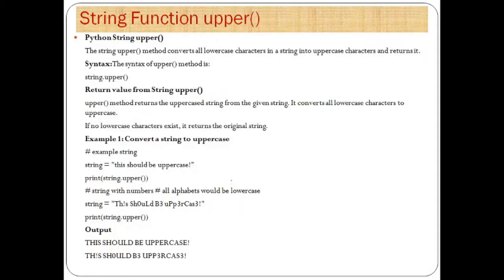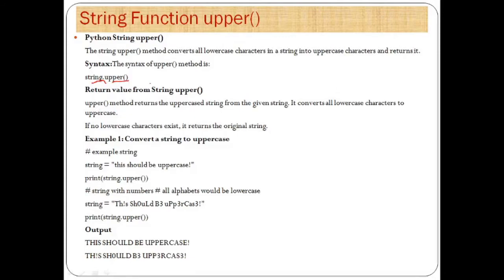Now we will see another function that we are going to implement in today's assignment, that is the upper function. The string upper method converts all lowercase characters in a string into uppercase characters and returns it. This is the syntax for the upper method: string dot upper. Here the string is our input string and upper is our upper function.